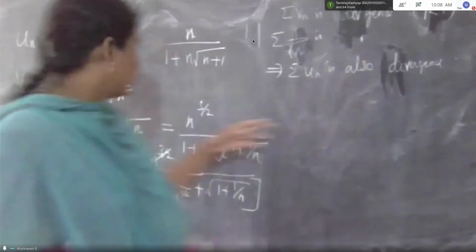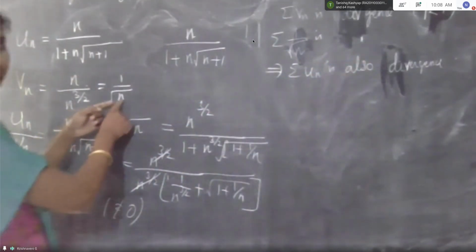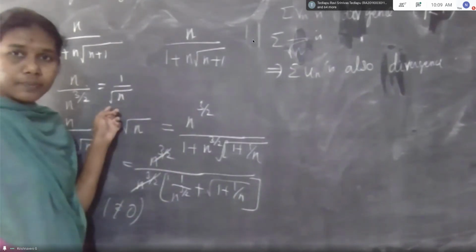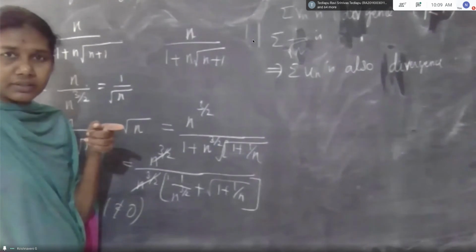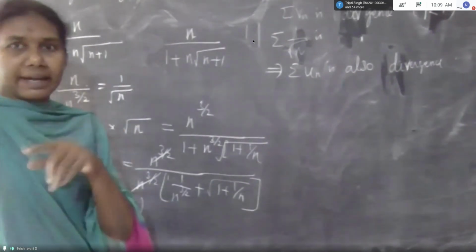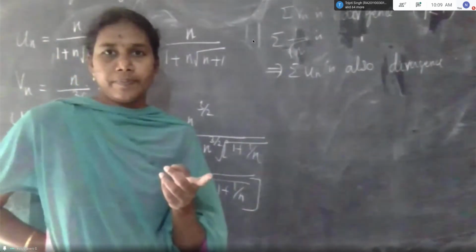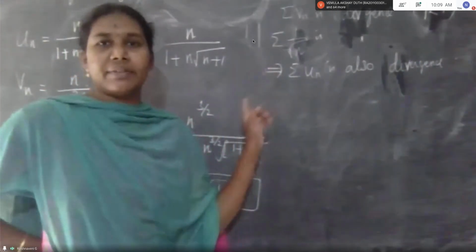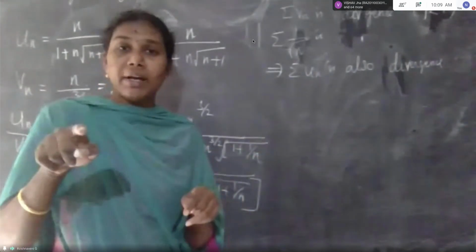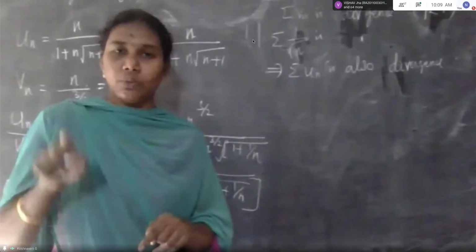In the last problem, what is the Vn value? I think 1 by n cube. Yes, ma'am. 1 by n cube, P value greater than 1, that is convergence. You should remember that theorem statement. That one is very important.